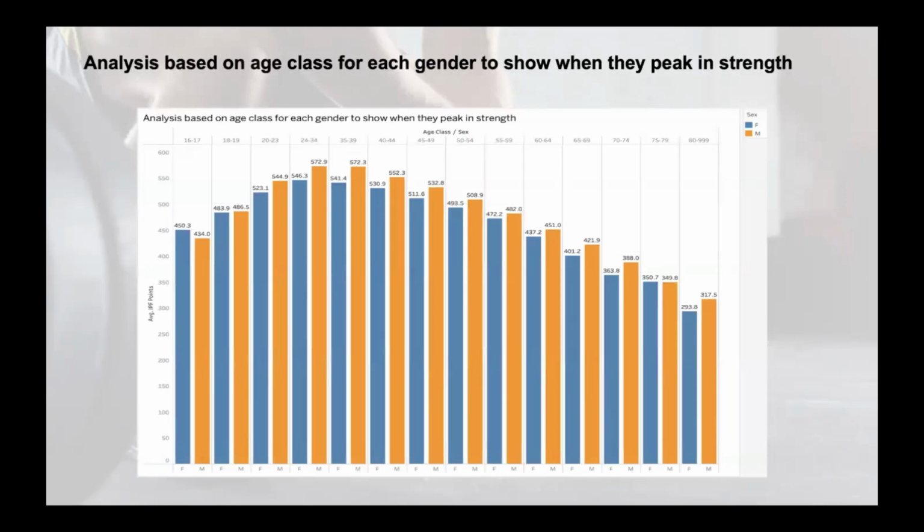So if we look at the bar chart, the x-axis represents the age classes and gender, and the y-axis represents the average IPF points. The color coding is to distinguish between male and female. Male is in orange and female is in blue. And the numeric values displayed on the bars highlight the key stats.